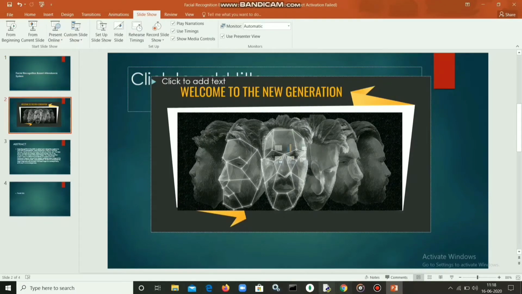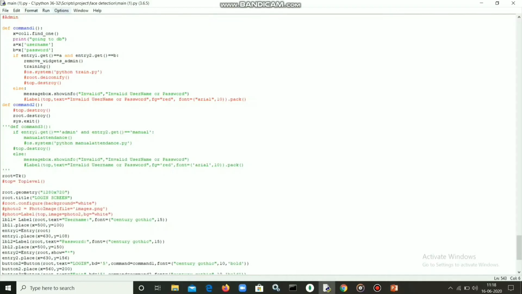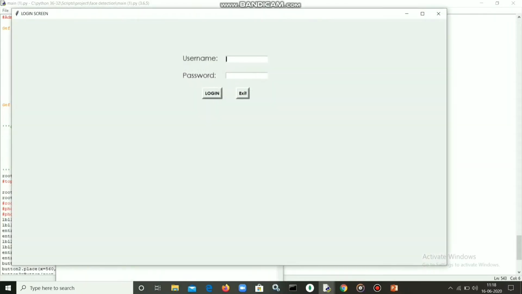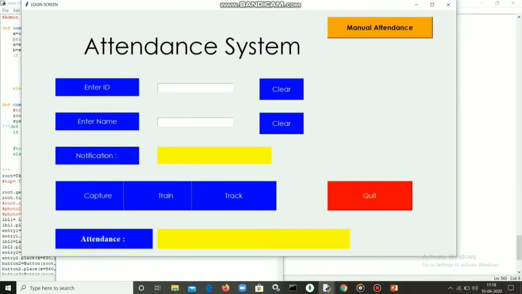So basically we are going to see the working of our project prototype. The entire project is developed in the Python programming language, and we use OpenCV computer vision for facial detection, a facial recognition algorithm, and for storing the data we use a MongoDB database. This is the prompt that opens at the start of the project.